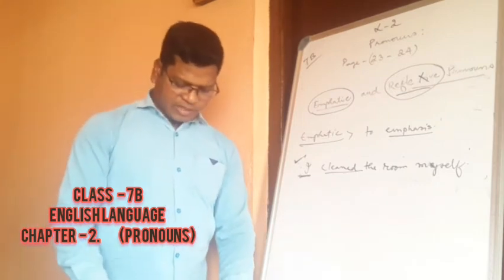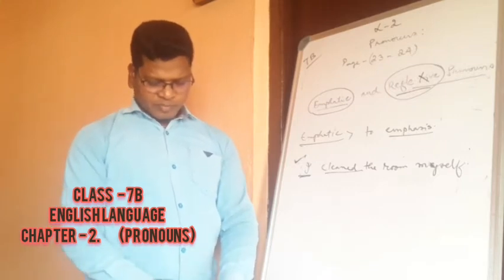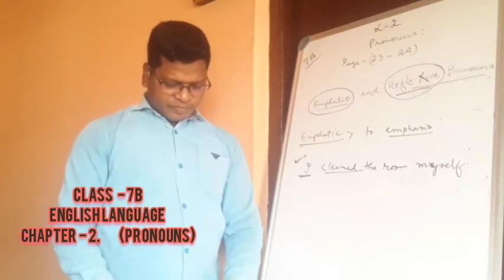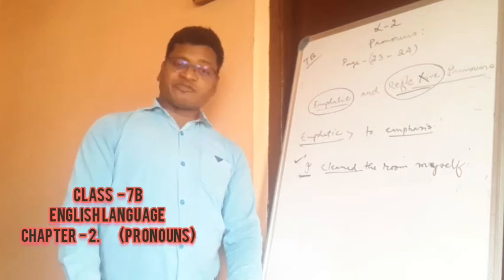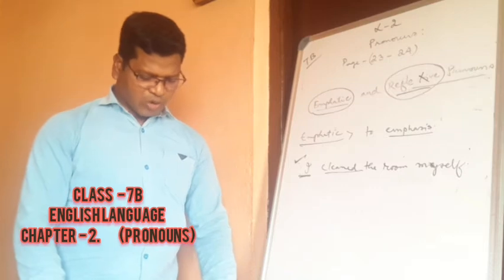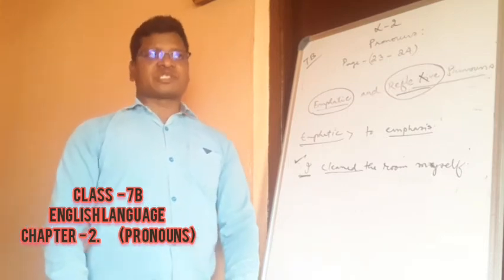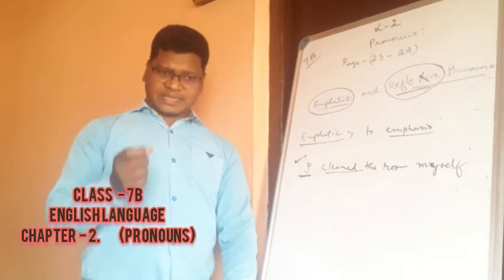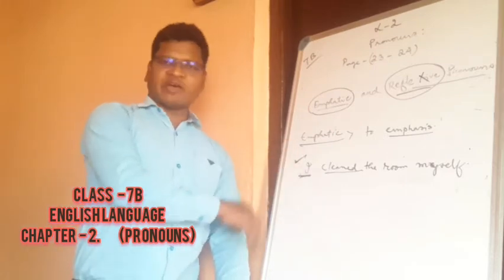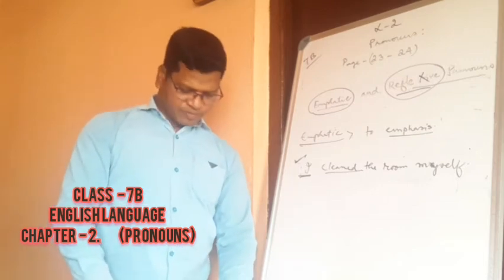If we see it in another way, here it says that they are emphatic when used with nouns or pronouns for the sake of emphasis. That means only to give emphasis on the subject, these kinds of pronouns are used.